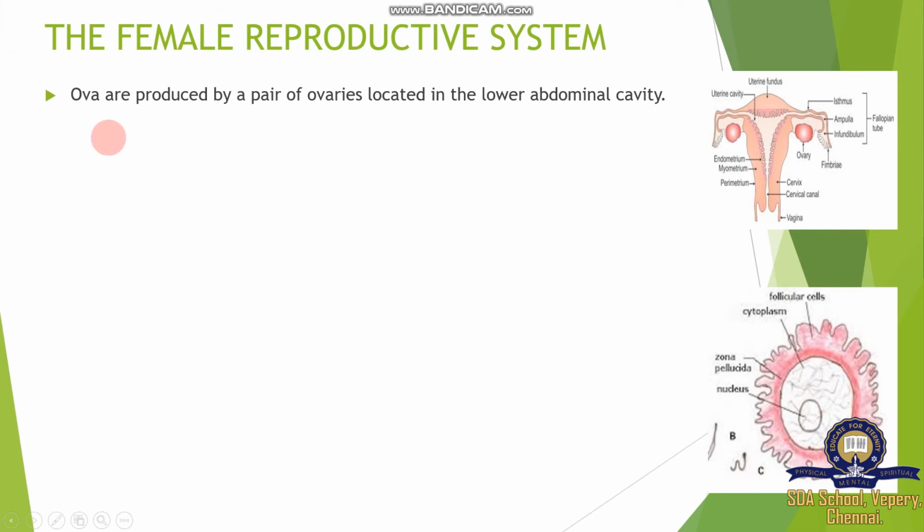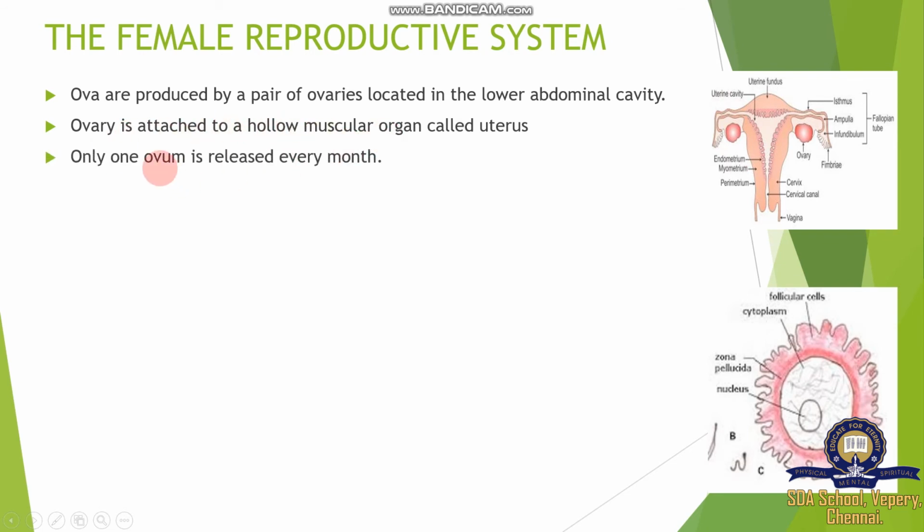Ova are produced by a pair of ovaries located in the lower abdominal cavity of a human female. The ovary is attached to a hollow muscular organ called the uterus. This is called the uterus. The ovary is directly in contact and attached with the help of the fallopian tube, reaching a sac-like part called the uterus. Only one ovum is released every month.